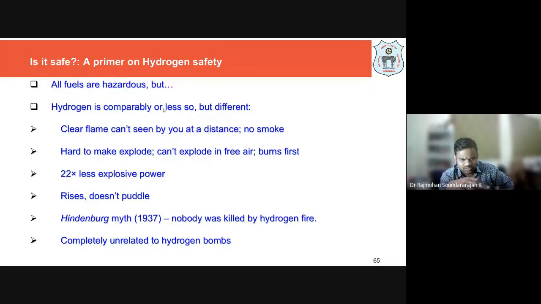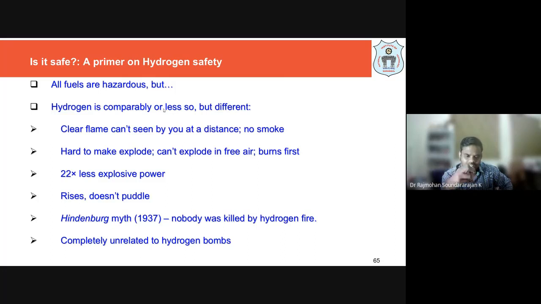Okay. If you consider the explosive power of gasoline and hydrogen, hydrogen is 22 times less explosive than petrol. So it is safer than your gasoline. If you consider the explosive power of the tank, when you have a tank of gasoline and a tank of hydrogen, the petrol tank may explode, but the hydrogen one will not be as explosive. So that way it is less explosive than your gasoline.